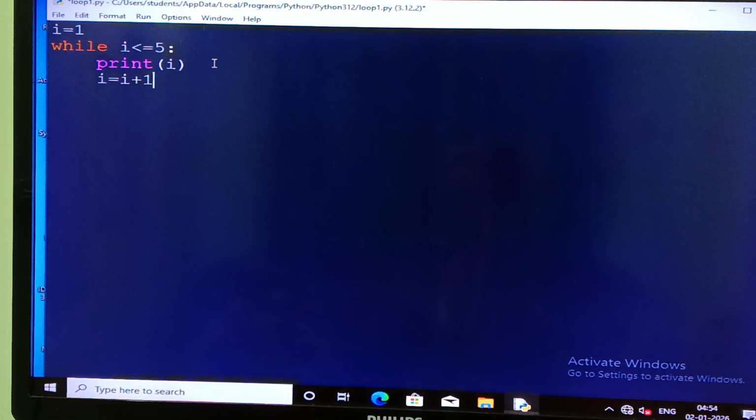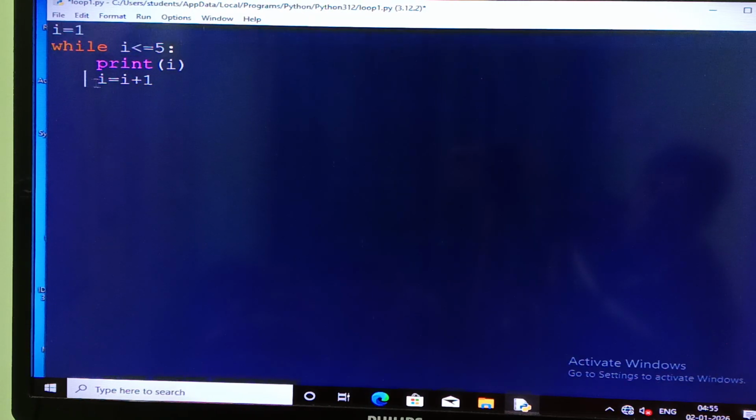This is the way to write the while loop. I starting value is 1. The computer checks I less than or equal to 5. It means I will be 1, I will be 2, I will be 3, I will be 4, I will be 5. So all these values will be printed. If you don't write this increment, only 1 will be printed infinite number of times, because that will be an infinite loop. So this condition, you have to write the updation.